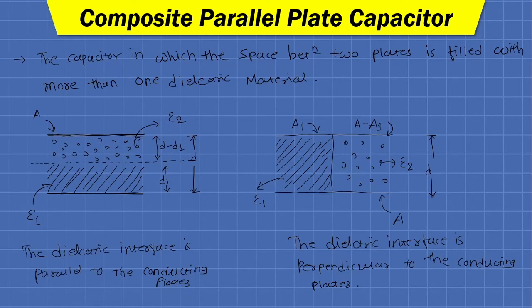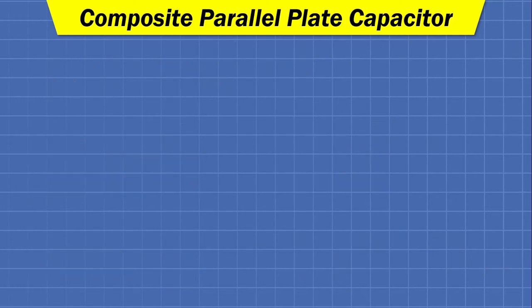Fine. So for the first case, where the dielectric interface is parallel to the conducting plate, we can now draw a 3D image in which a dielectric is filled parallel to the conducting plates.